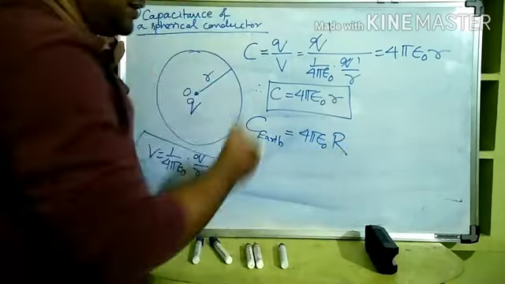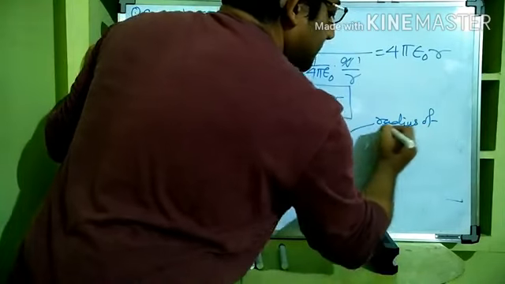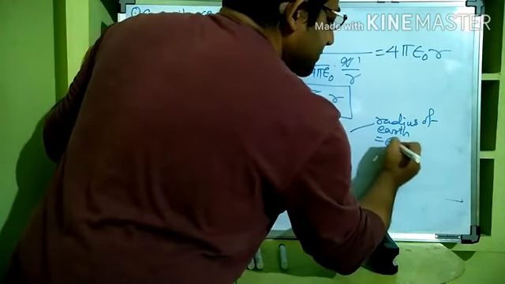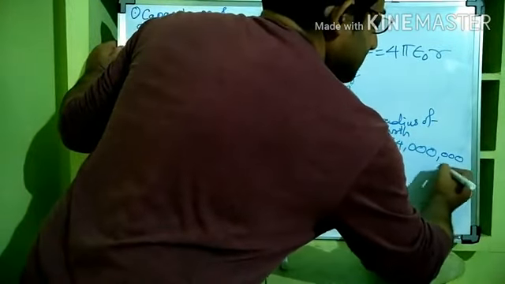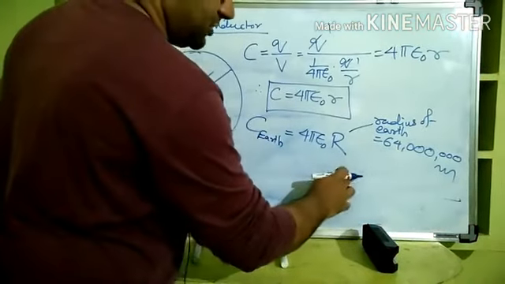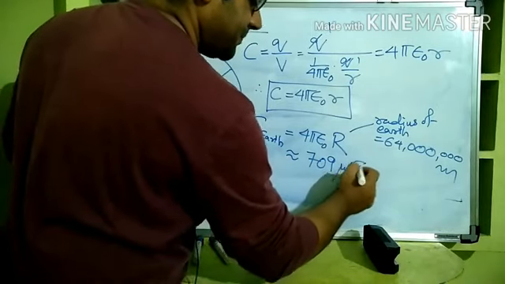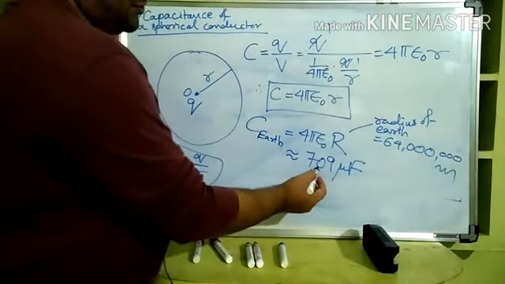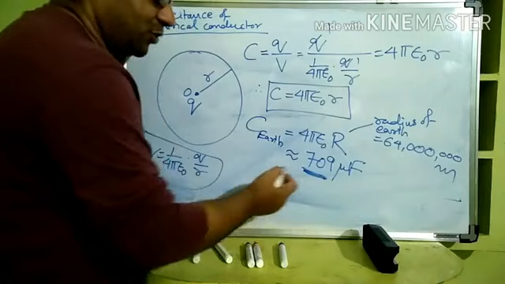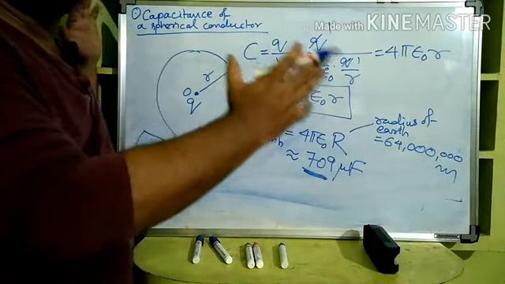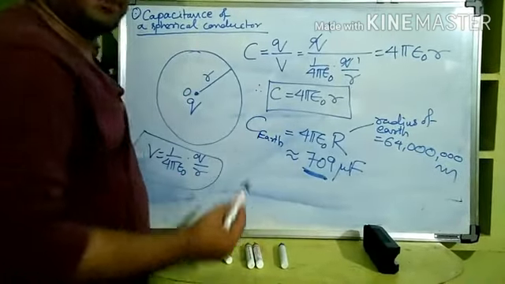the radius of Earth will come, right? Where R is the radius of Earth, which is equal to 6400 kilometers, so another 3 zeros, meters, right? So when you put all the values, that comes to nearly 709 microfarad. Now see, that means 709 into 10 to the minus 6 farad. To get this much capacity only, we have to take one capacitor as huge as the Earth itself. So the radius has to be so high, then we get this much capacity only.